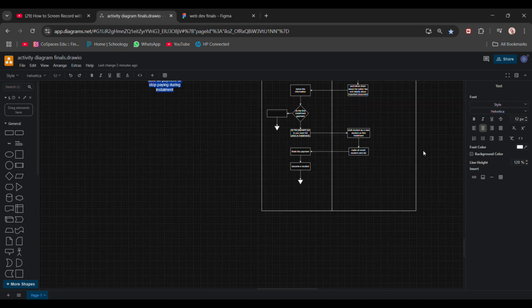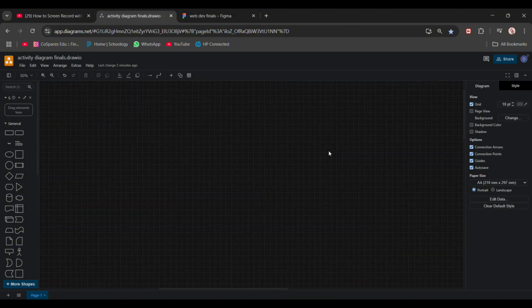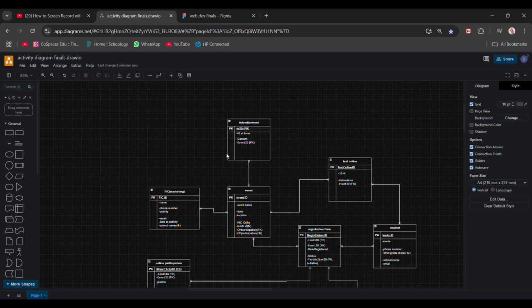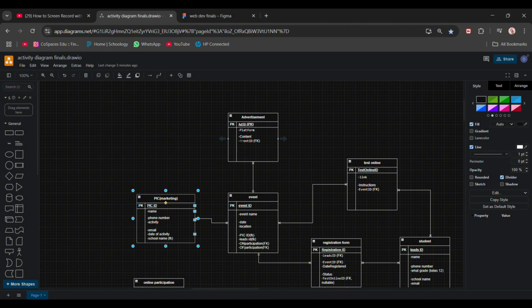Okay, after we get all of this out of the way, let's talk about the ERD. I made the ERD based off the activity diagram. PIC has the name, phone number, and the activity. Activity is like the event, and then the mail, date of activity, and then the school name. So they have the school name from their activity, what they do. And then the advertisement: it's the platform, online, edu fair, something like website, offline, maybe flyers. You can do that, and then content, and then event ID.